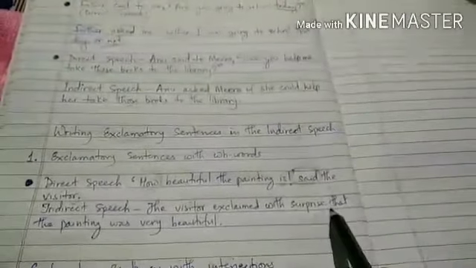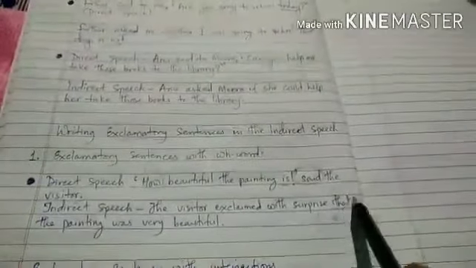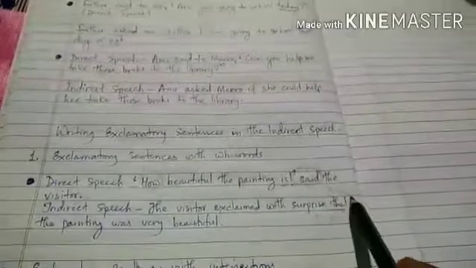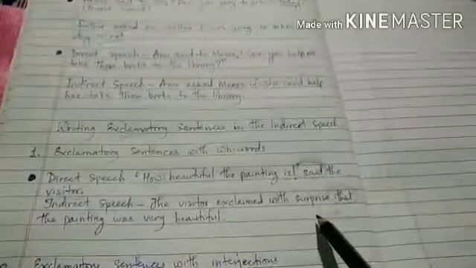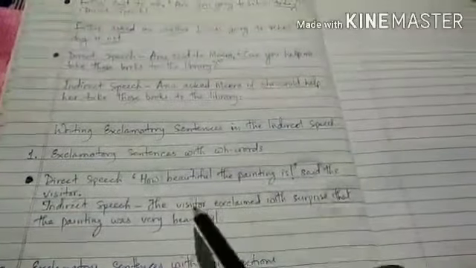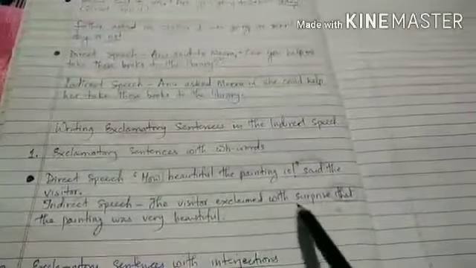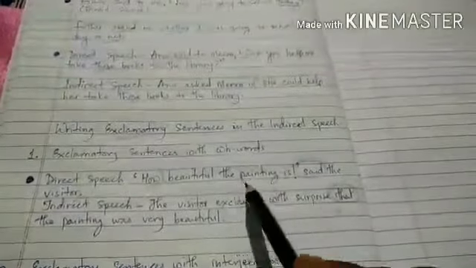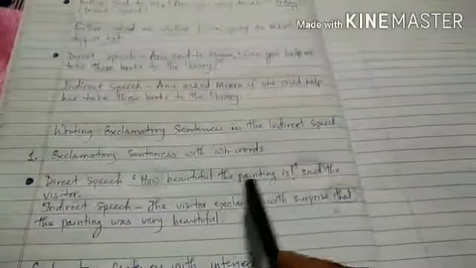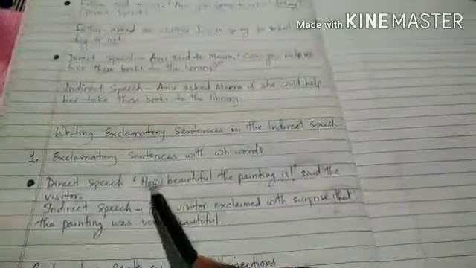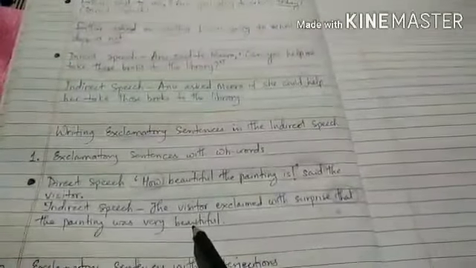After that we have to use the conjunction that. Conjunction that exclamatory sentences पे भी use होगा. Okay, जब हम उसे indirect speech में लिख रहे हैं. Like the visitor exclaimed with surprise that the painting was very beautiful. That means the painting is how beautiful. So how will change into this very. Very beautiful.